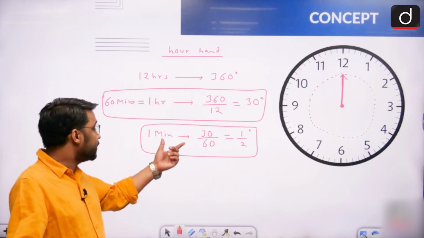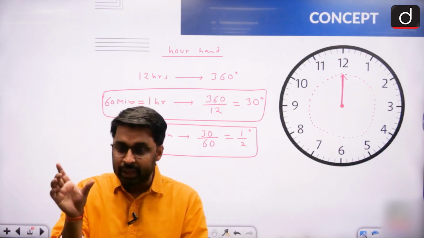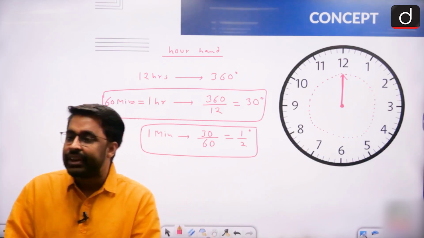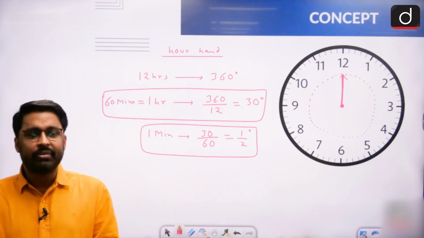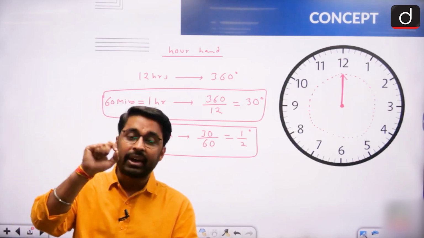Now see this half degree movement in 1 minute, that also tells me that hour hand also moves minute by minute. Hour hand also moves minute by minute, but observing this half degree movement every minute is very difficult for me. But if I take a longer span of time, I can clearly see that my hour hand is also moving minute by minute.